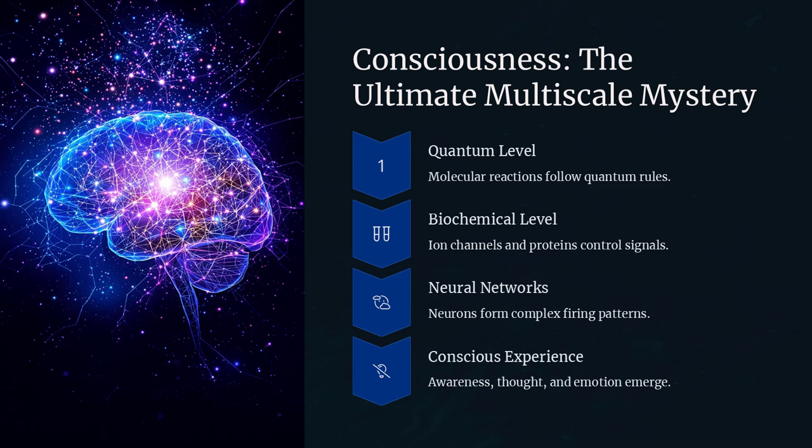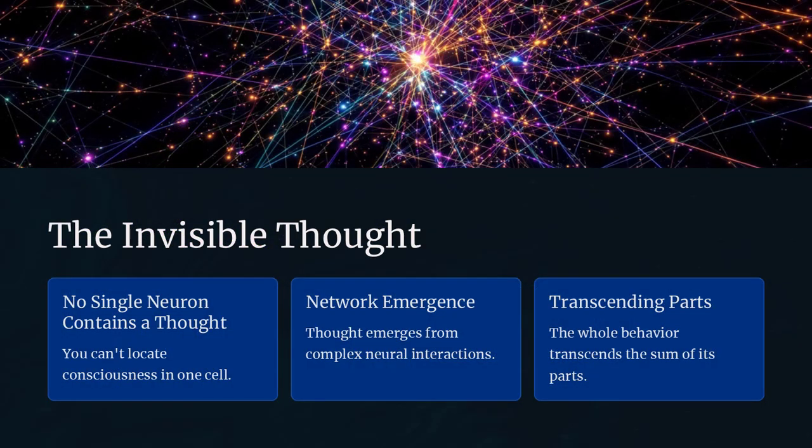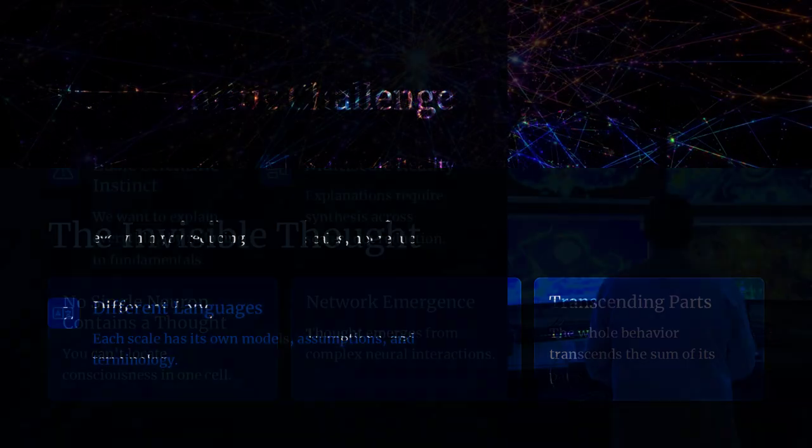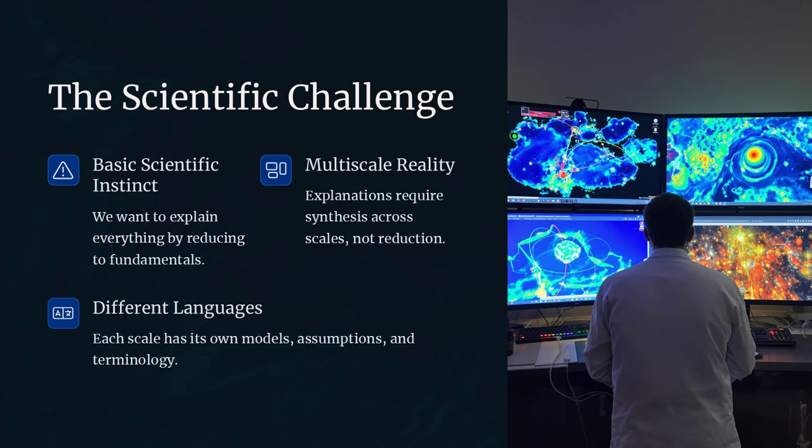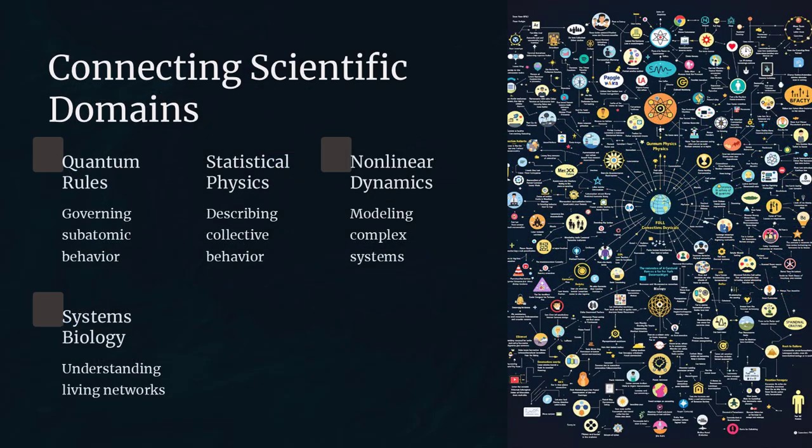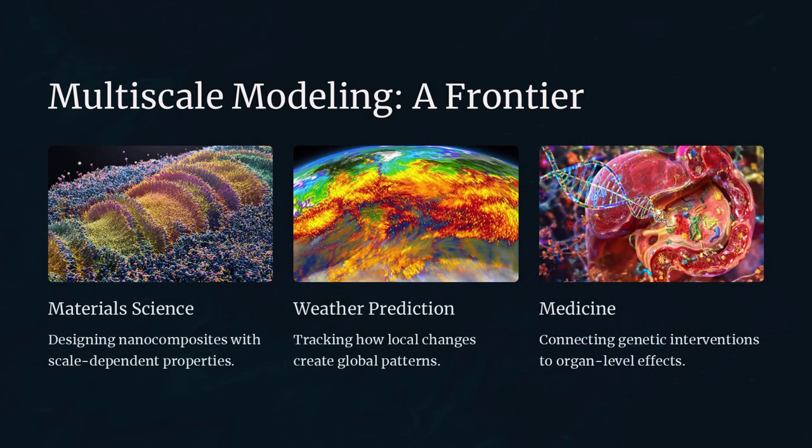Let's take a step back. In science, reductionism has long been a powerful tool. Break complex systems into simpler parts, study the parts in isolation, and piece them back together. This has led to countless breakthroughs. Understanding DNA by studying base pairs, or modeling materials by analyzing atoms. But there are cases where this approach fails, not because it's wrong, but because it's incomplete. The rules at one scale don't easily predict the behaviors that emerge when multiple scales are coupled.